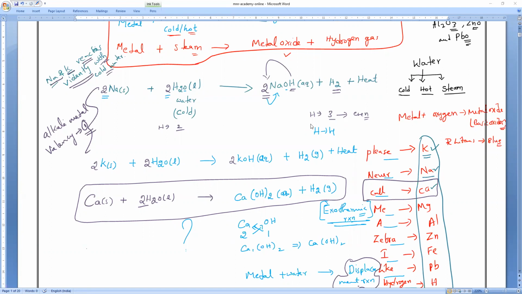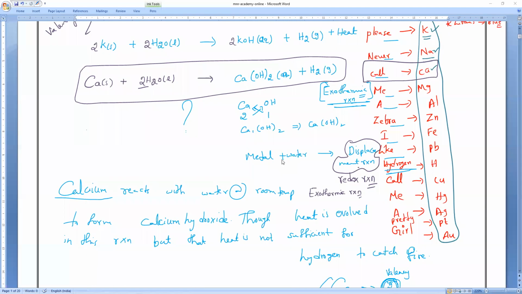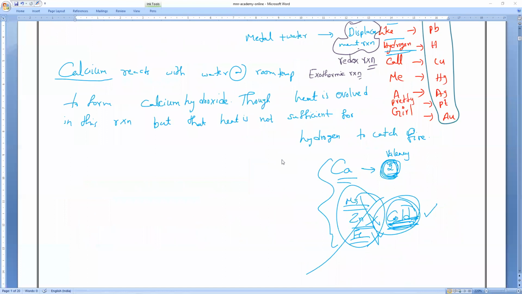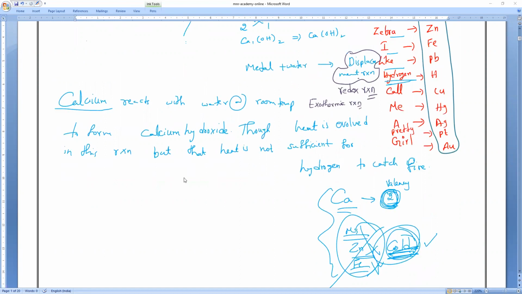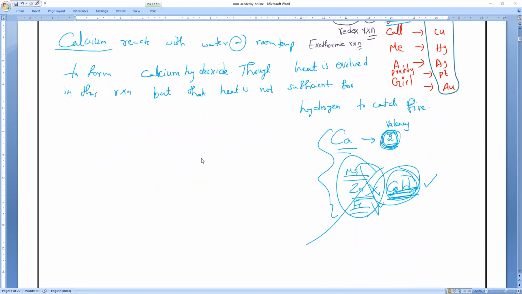So that is CBQ level. CBQ level is not that simply will come. You should see the concept in such a way that it has to be asked like that. So indirectly they'll ask. Next, magnesium reacts with hot water.